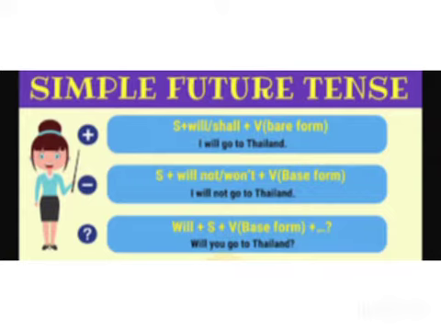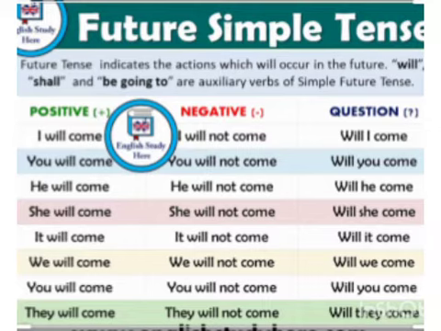Okay, children, let's proceed with the interrogative sentence, which is nothing but the question sentence. Here, the structure is will plus subject plus verb base form plus object with question mark. Here, what we have to bring first, we had already discussed in our previous videos, is that the helping verb will has to come to the front, only then the sentence will be interrogative. Yes? Clear? Shall we proceed with the examples for positive, negative and question type sentences? Yes. Let's rock.